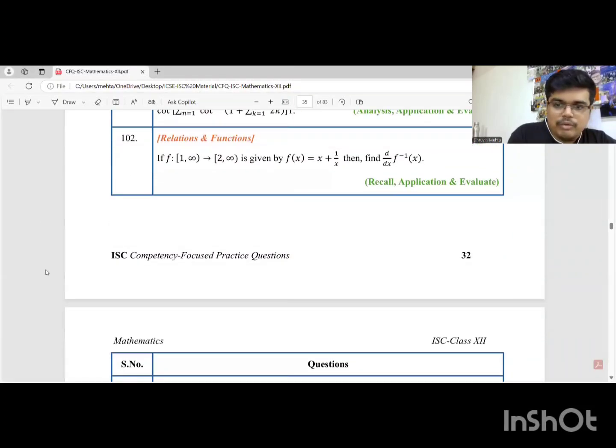In 102, students, you have to find the derivative of f inverse x. It's simple. You find f inverse x and then you take the derivative. As simple as that. For finding the inverse, we'll have to prove it's one-one and onto. I leave that part up to you. I'm sure you will manage it. I'm directly showing you the inverse part.